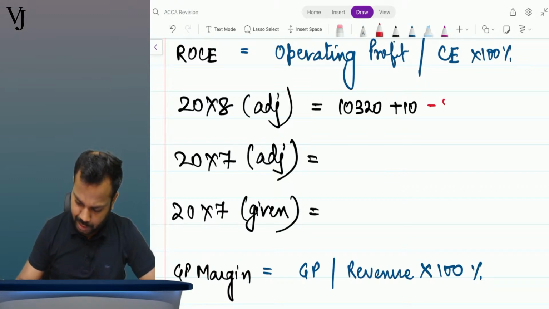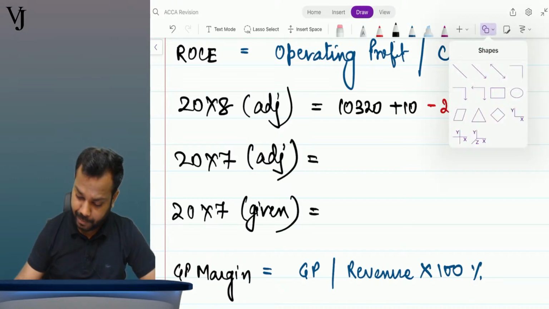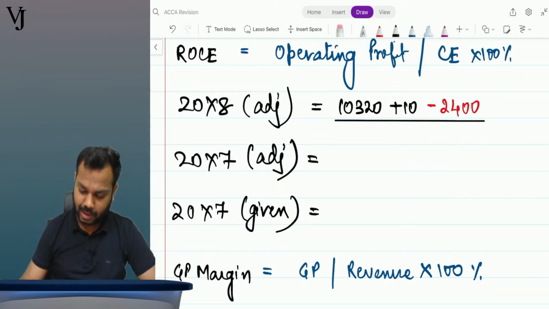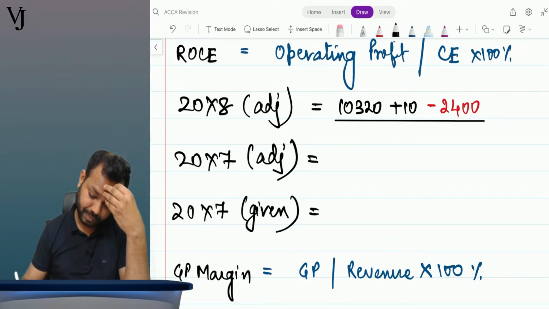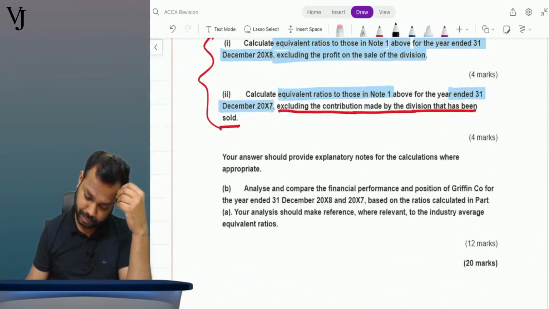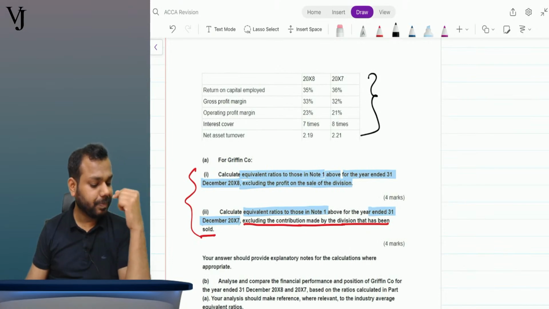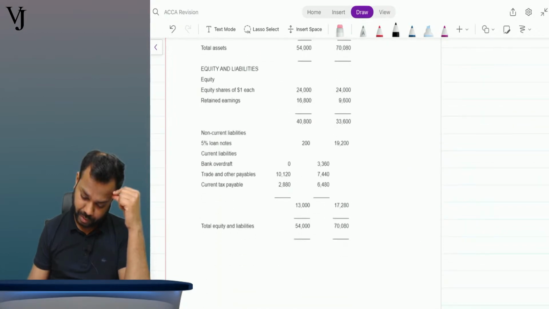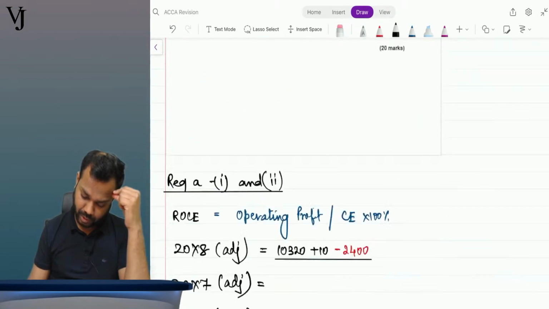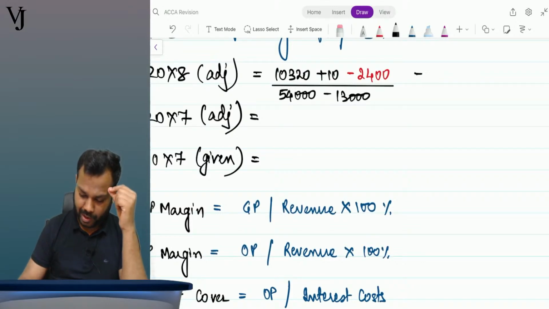Then minus 2400, it is a profit on disposal, divided by what is the capital employed? 54,000 minus 13,000. Okay, now calculate it.